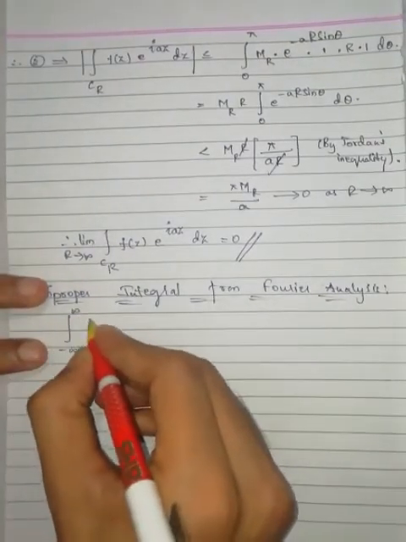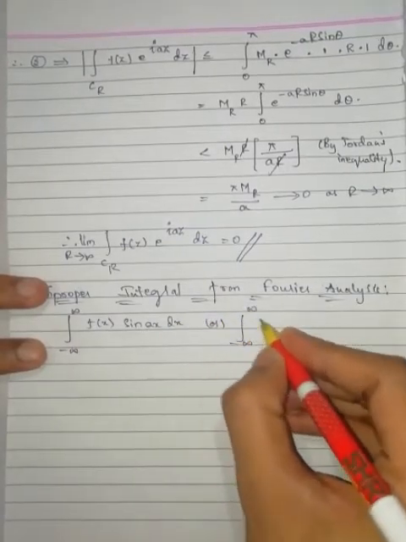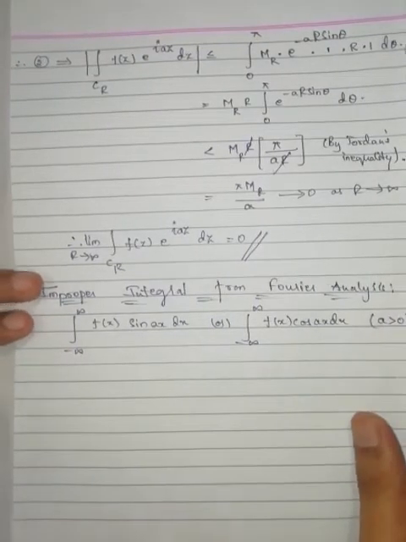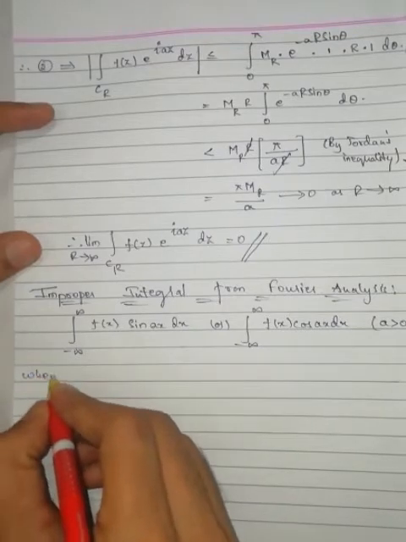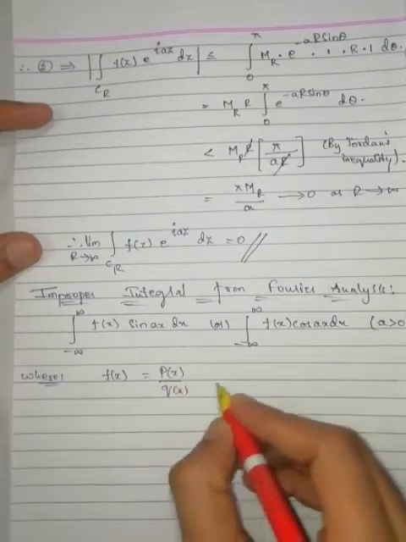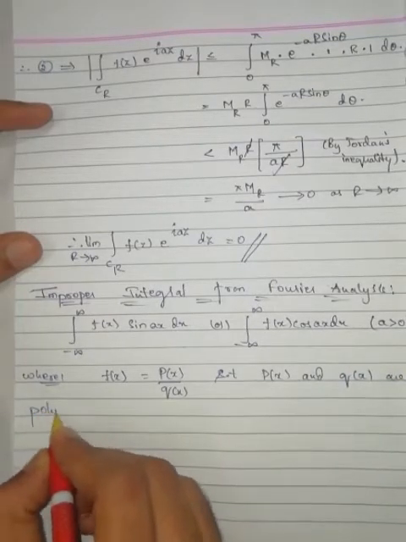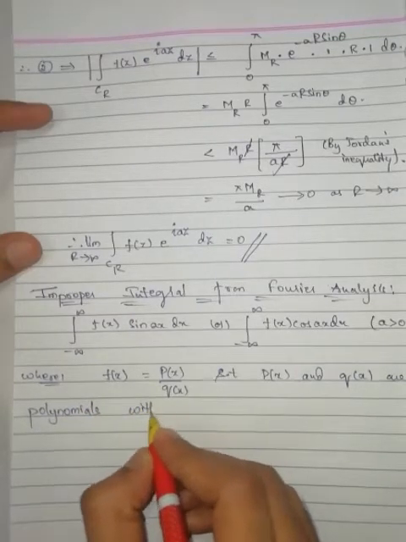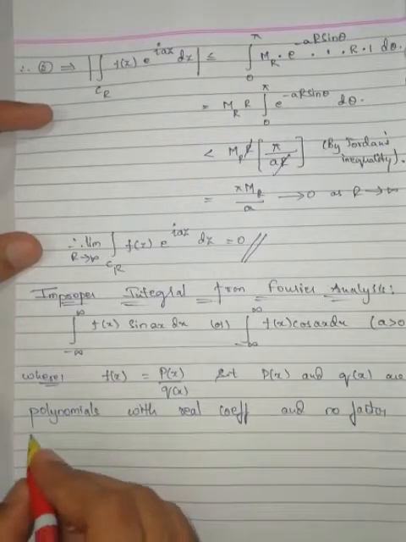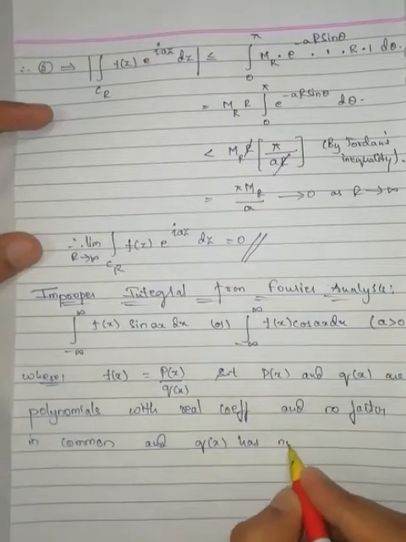Integration from minus infinity to infinity of f of x into sin ax dx, or integration from minus infinity to infinity of f of x into cos ax dx, where a is greater than 0, where f of x is equal to p of x by q of x, such that p of x and q of x are polynomials with real coefficients and no factor in common, and q of x has no real root.